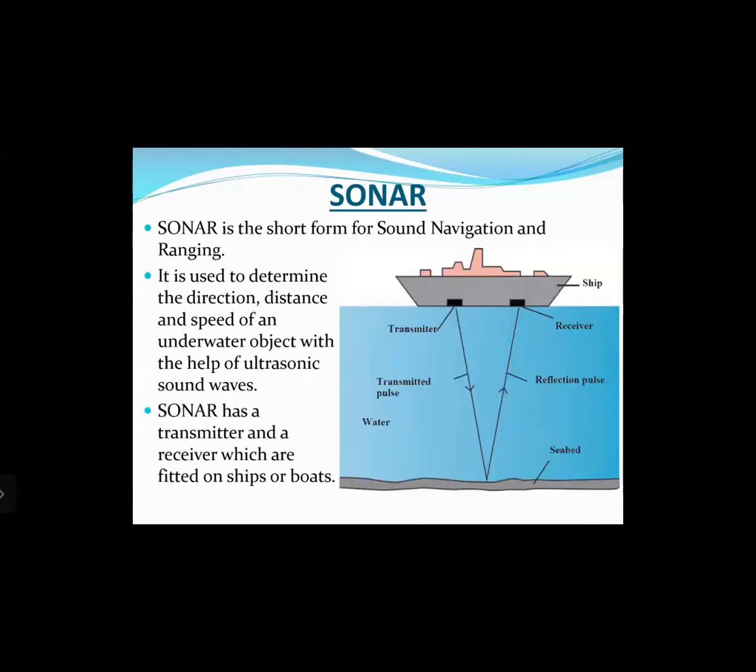Okay. Now the next we studied was about sonar. Sonar is a short form of sound navigation and ranging. It is used to determine the direction, distance, and speed of an underwater object with the help of ultrasonic sound waves. Sonar has a transmitter and a receiver which are fitted on ships and boats. So if you observe the diagram here, you can see that on the ship on the bottom side, there is a transmitter which transmits the ultrasonic sound waves which get reflected from the seabed and are captured by the receiver.